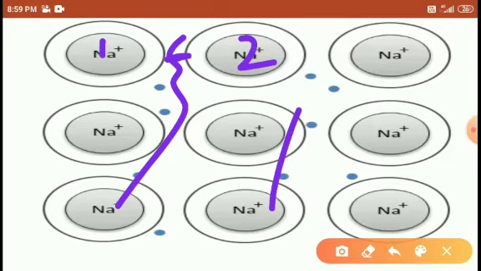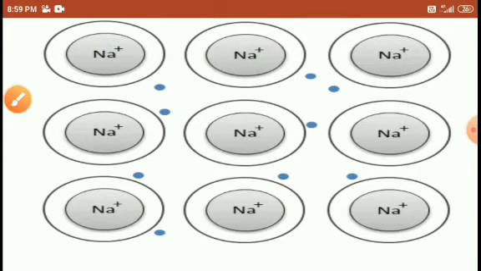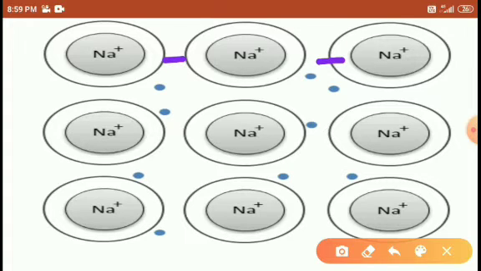And it is easily breakable. Look here at all the structures. There is a gap here, there is a gap here. So between the sodium atoms there is a weak bonding present. That's why it is easily cut by a knife, and it is soft in nature. Right, students?